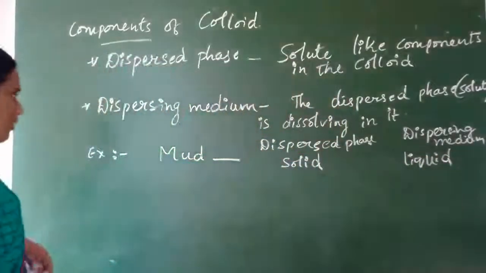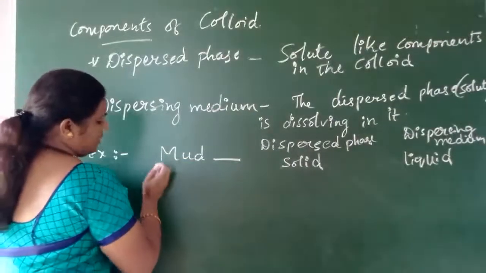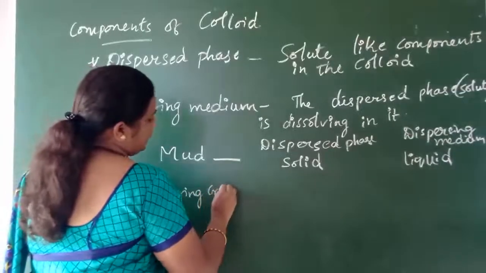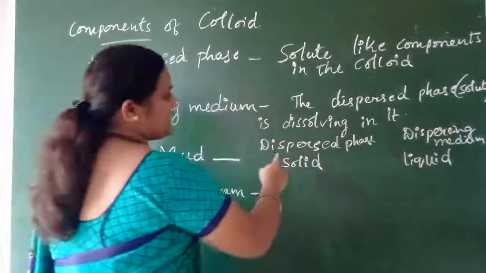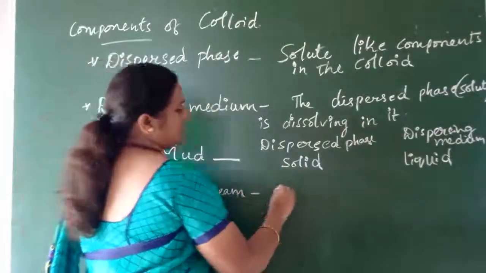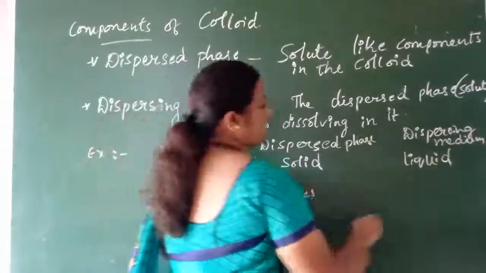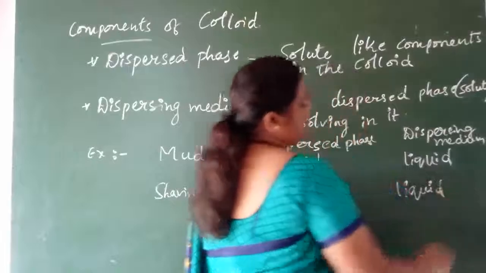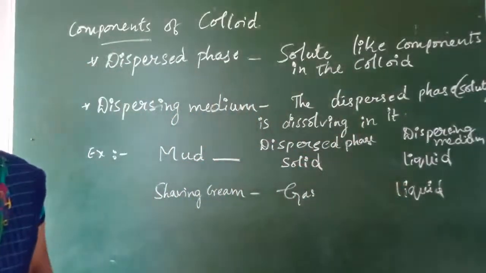Let us take one more, that is cream, isn't it, children? Any creams, like shaving creams. In creams, the dispersed phase is gas, whereas the dispersing medium is liquid, isn't it, children? These are a few examples of components of a colloid.